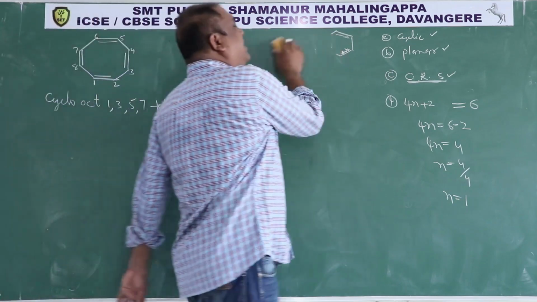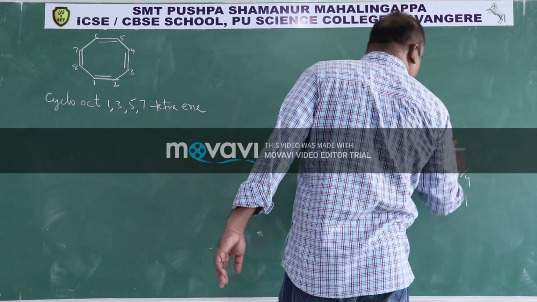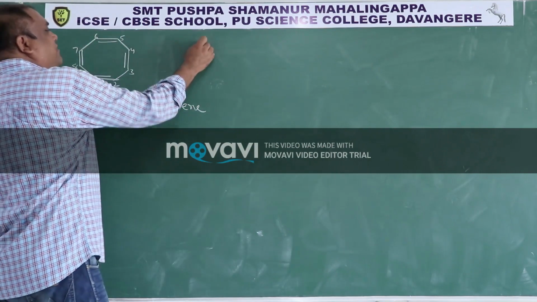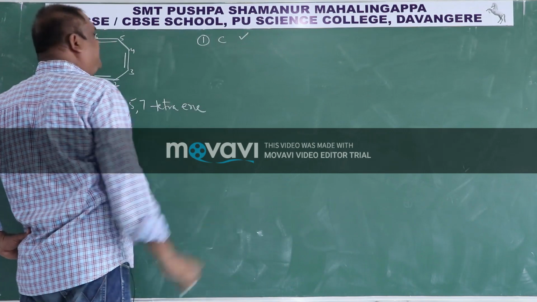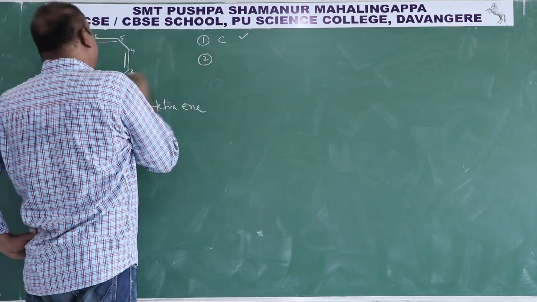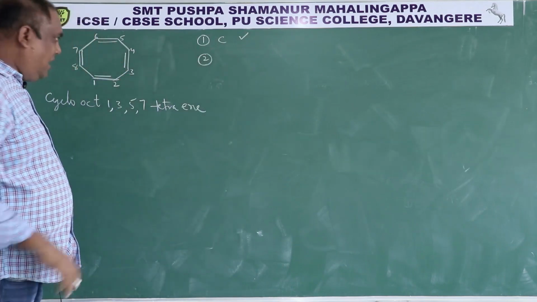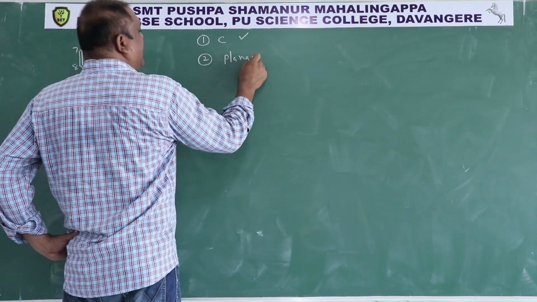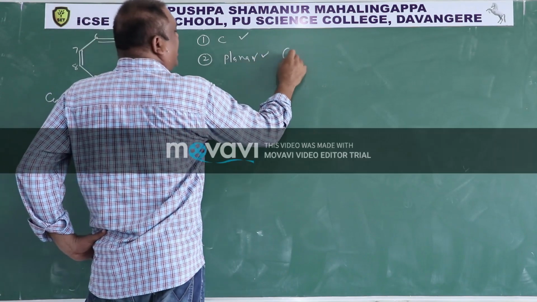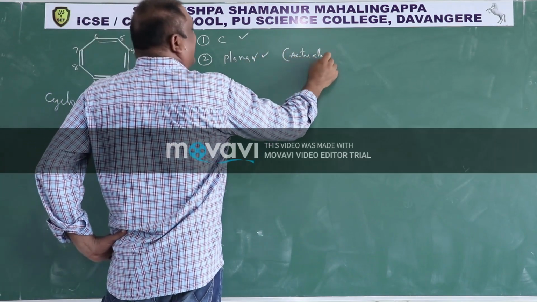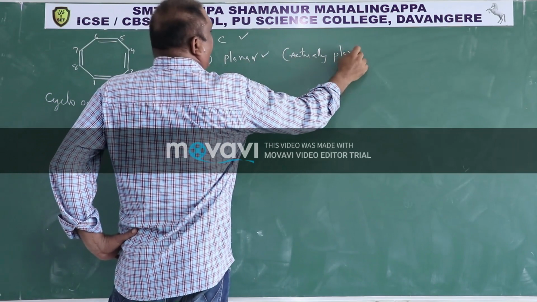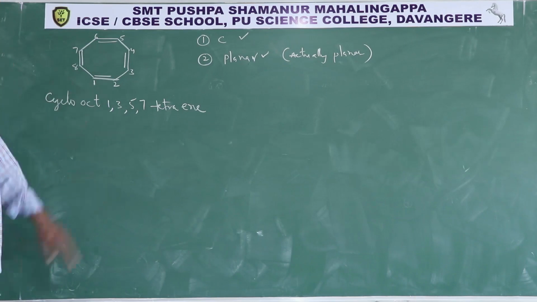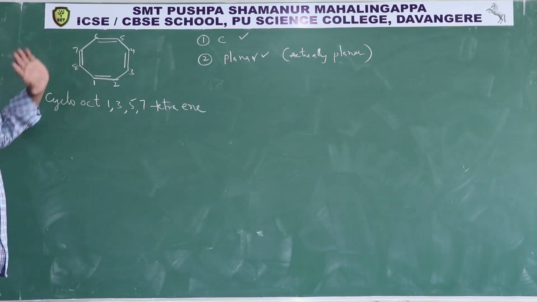Now let us check whether it is aromatic or not. First condition satisfied, it is a cyclic compound. Second condition, it is not planar actually. Let us assume this is planar. So in the second condition only, it is not actually planar. Therefore it is not aromatic. But imagine that it is planar.